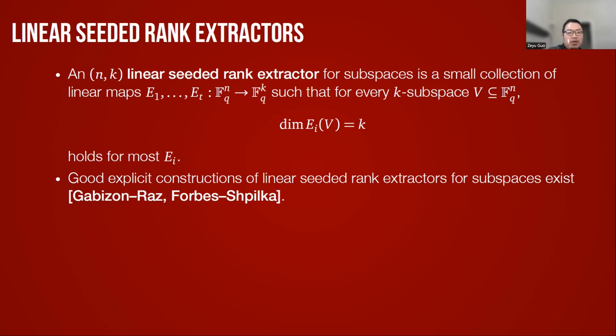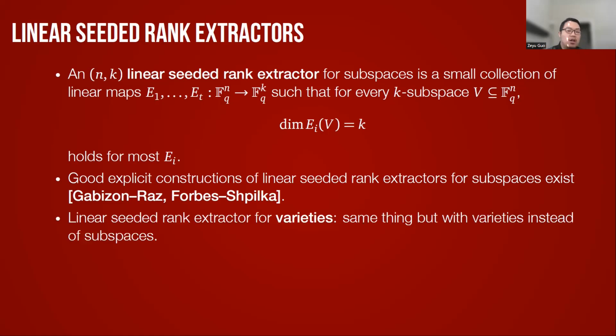However, because we are interested in extracting randomness from varieties and, more generally, polynomial images of varieties, we need a linear seeded rank extractor for varieties, not just for subspaces. This means we want a small collection of linear maps that preserve dimension, but not just the dimension of subspaces. We also want to preserve dimension for low degree varieties.